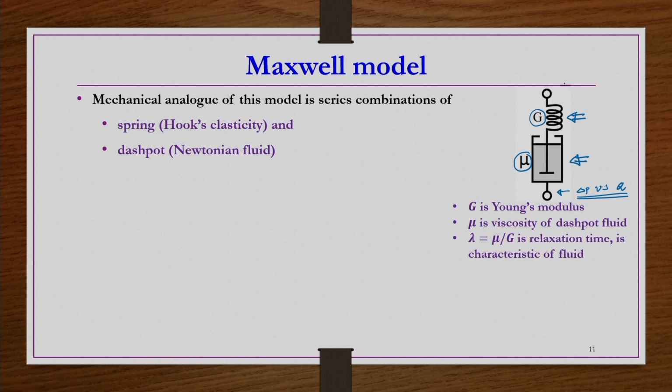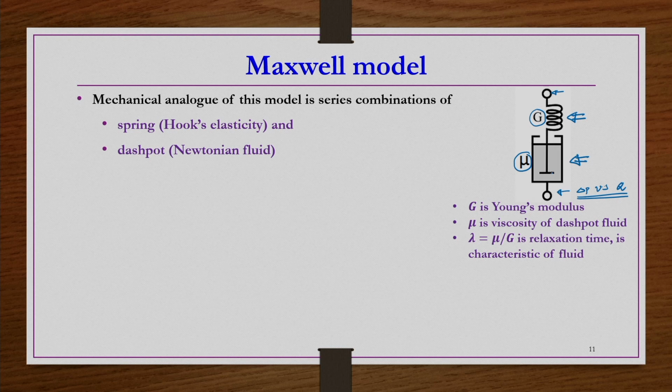Now when you apply a certain force to the top position here, it will go to the spring, and because of the movement in the spring, the piston that is connected to the spring, which is inserted into this vessel, causes deformation in the Newtonian fluid.